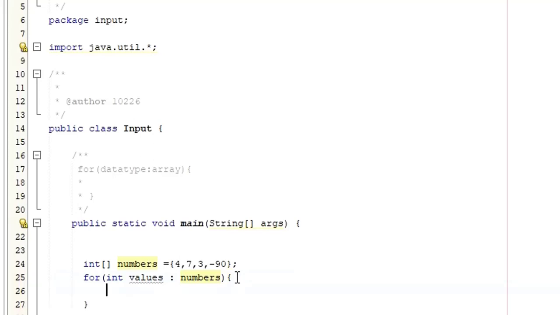So inside, just write system.out.println. So inside here, what do you want to print? I just want to print the values.